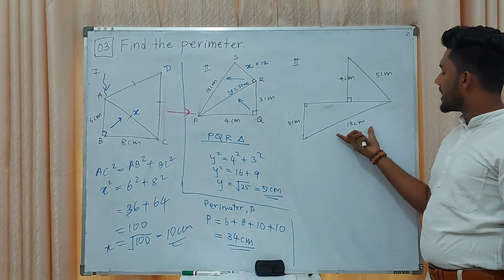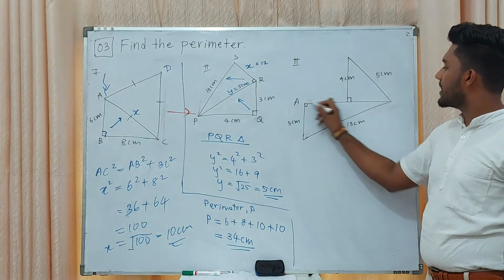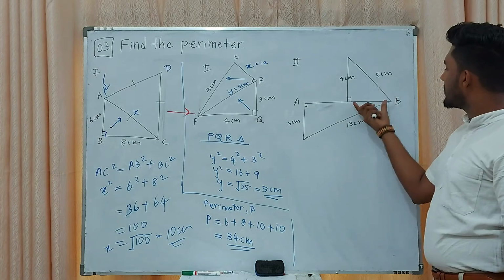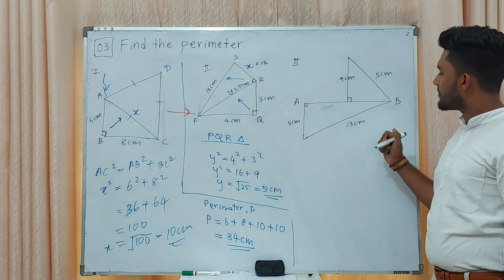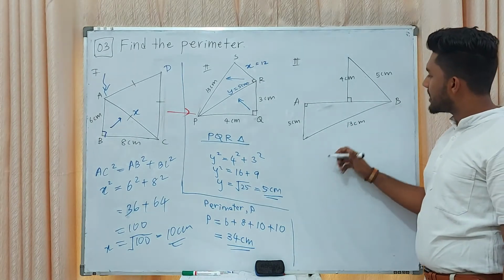In this question they have given 13, 5. You don't know this value. If we get AB, you don't know AB, and you don't know this value also. We will calculate the perimeter now.